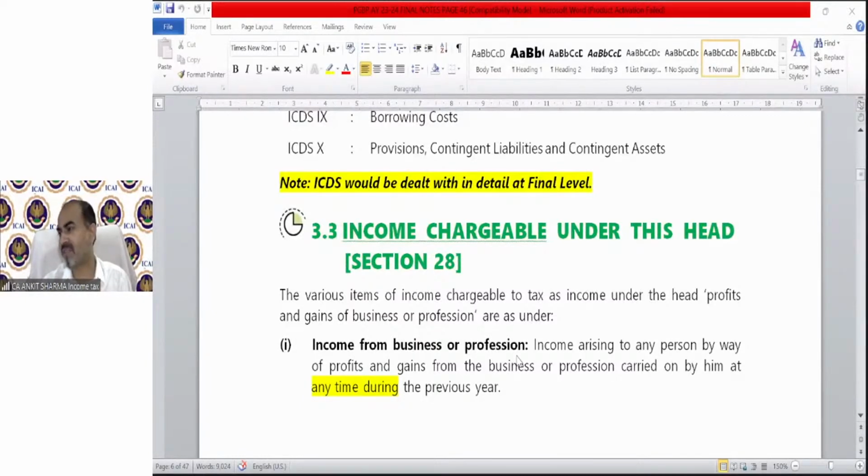I am waiting for your answer. Send me the answer of the charging section of income tax, salary, and income from house property. Fast. Charging section of income tax, I'm waiting. Charging section of salary and charging section of income from house property. PGBP charging section is 28.